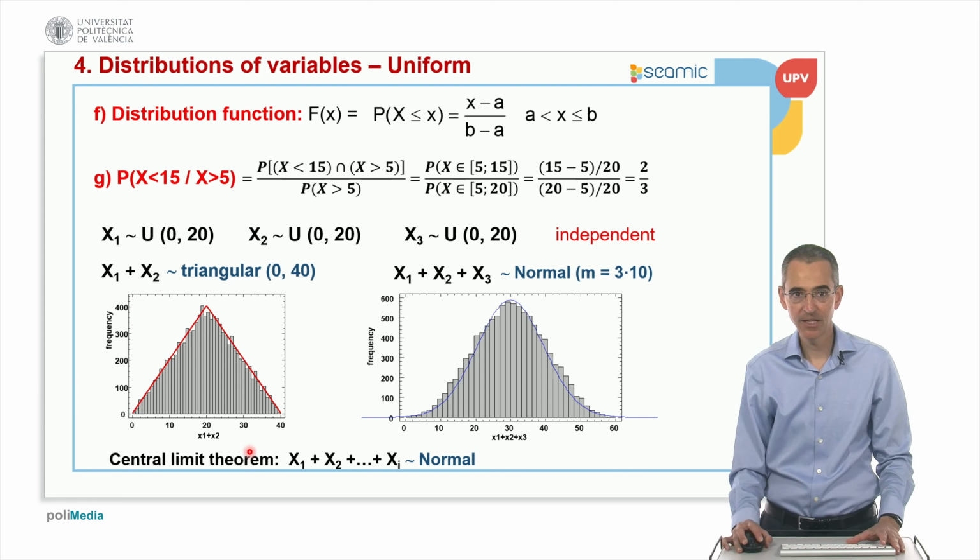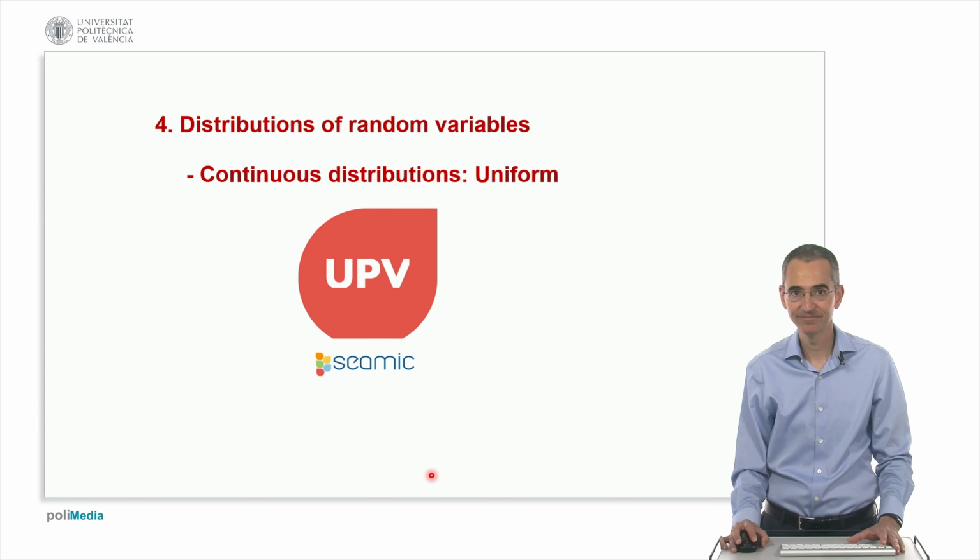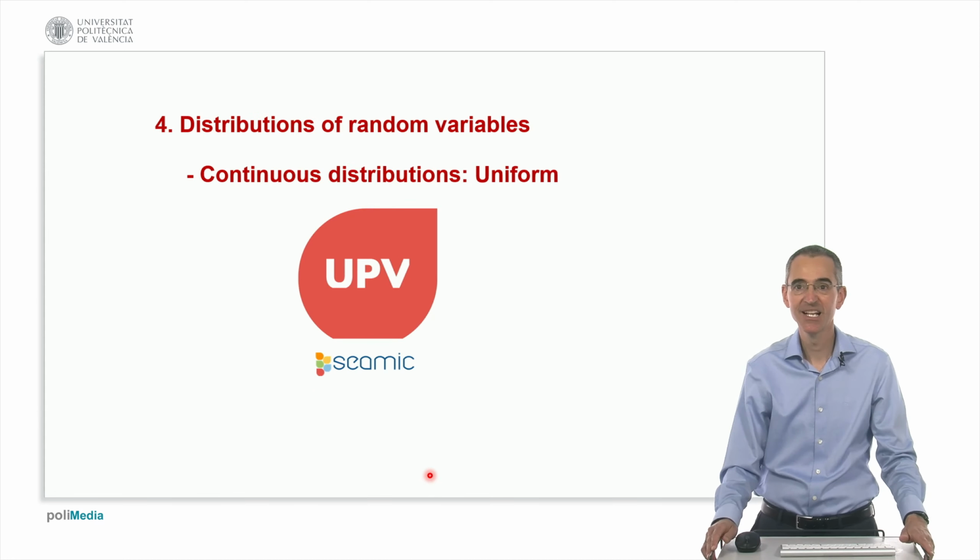In a future video, I will talk about the central limit theorem that explains, as I was saying, that the sum of uniform distributions can be approximated by the normal. And this is everything that I wanted to explain about the uniform distribution.